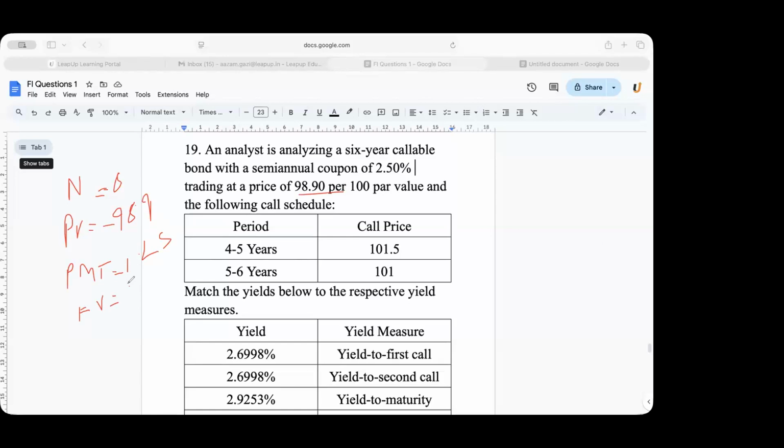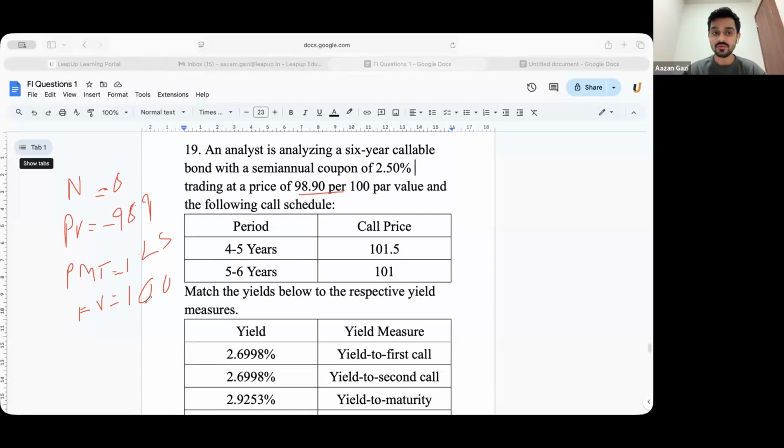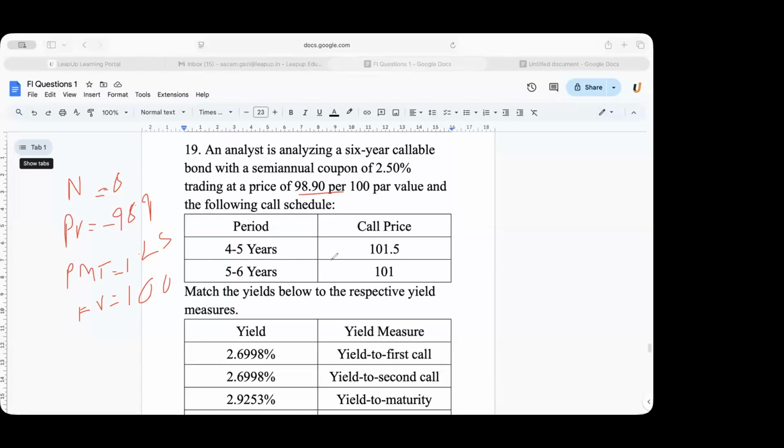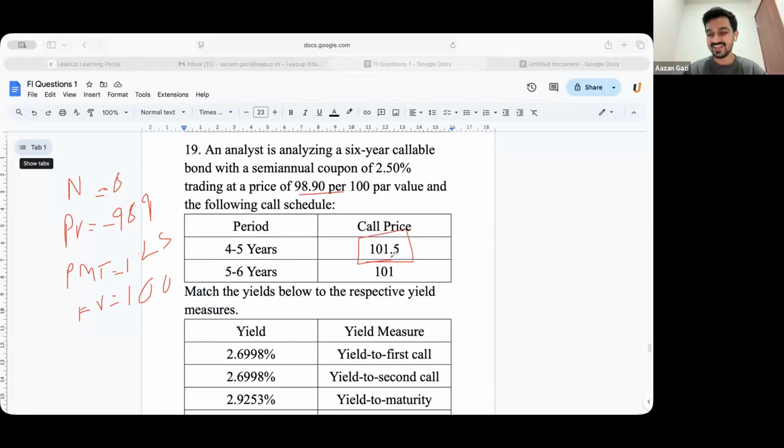FV will be 101.5, no? No, FV is 100. If we're finding the yield to first call, sorry, call price. I'm so sorry. We have reached that stage where you guys are correcting me now. So very well done. Okay, so the answer FV is 101.5. What would be your I/Y?